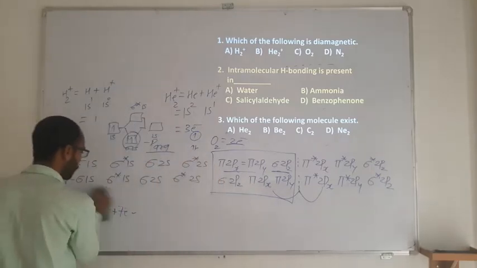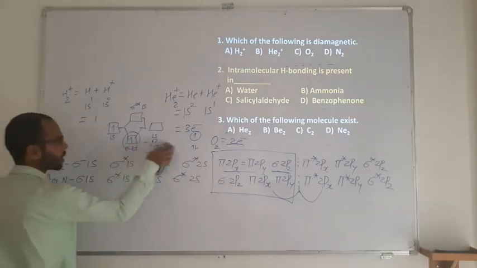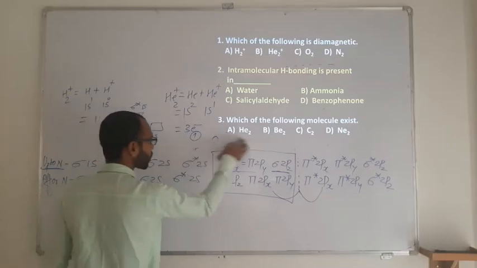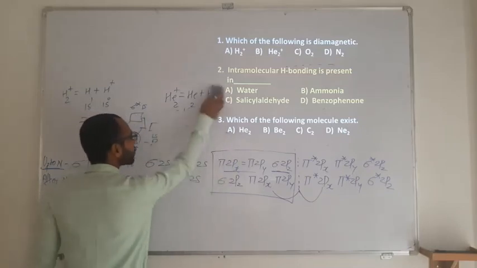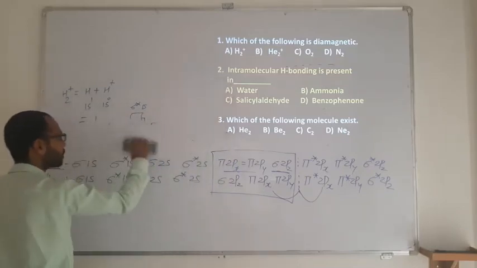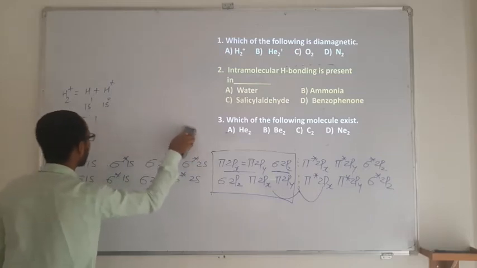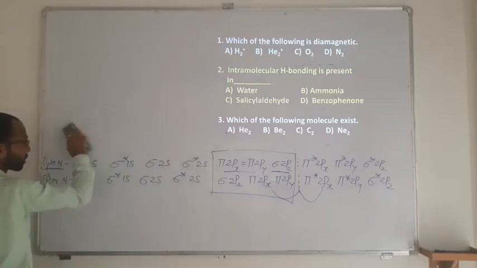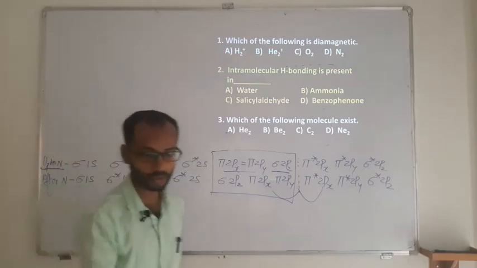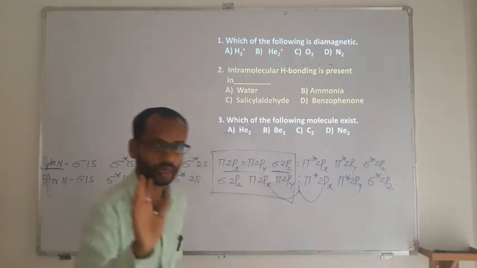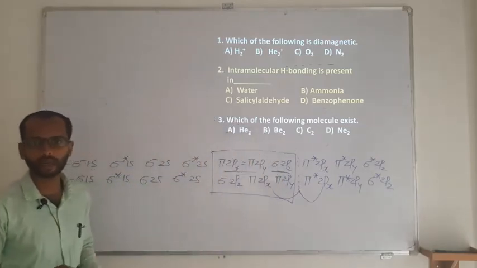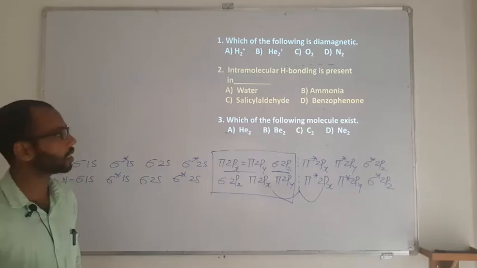Therefore nitrogen will be diamagnetic, whereas all the other examples are paramagnetic. Para is decided by unpaired electrons, whether it is single or more than single, that does not make any difference. If it has an unpaired electron, it is going to be para; if it has no unpaired electron, it is going to be dia.